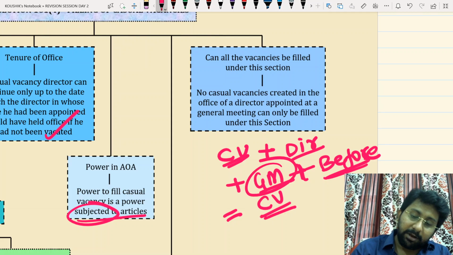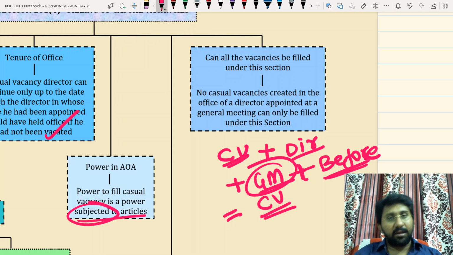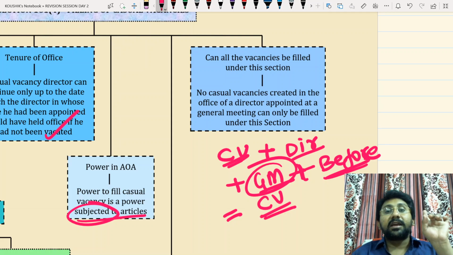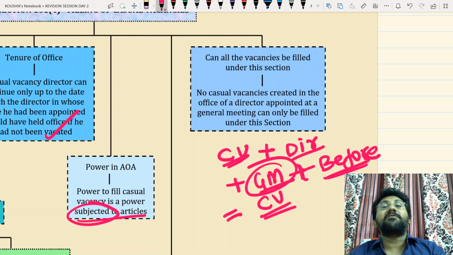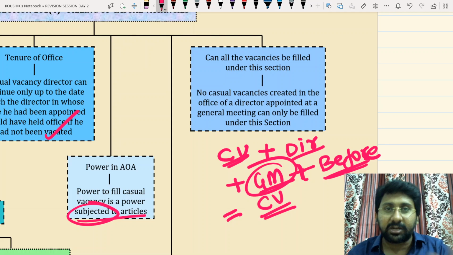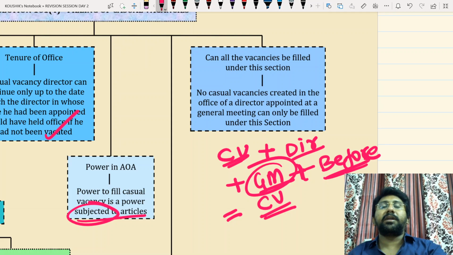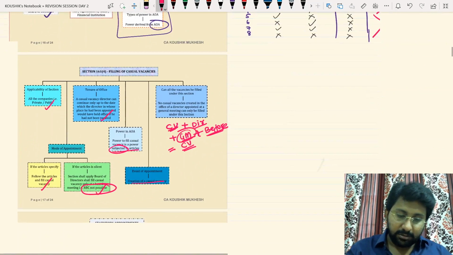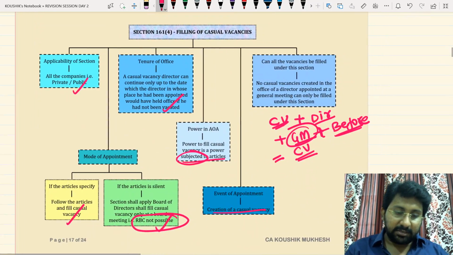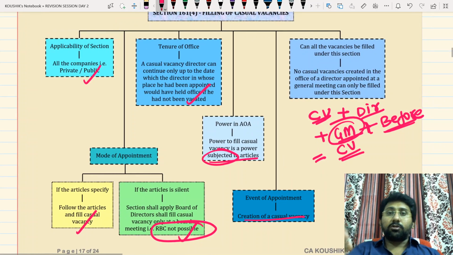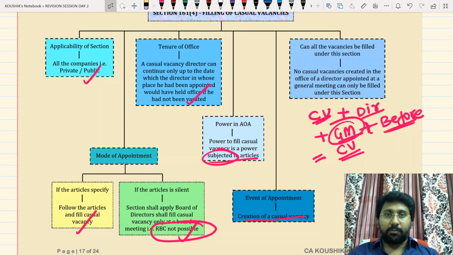That means if I am appointed at a board of directors meeting, can it be filled? No. That means a casual vacancy in the office of an alternate director, additional director, casual vacancy director, nominee director, or first director cannot be filled under this section. Section 161 appointment can only be filled. That's the idea behind casual vacancy. So please have a look. Let us make a quick revision. You can also keep your bare Act with you. Whatever points I covered are only the points that will be there in the bare Act.